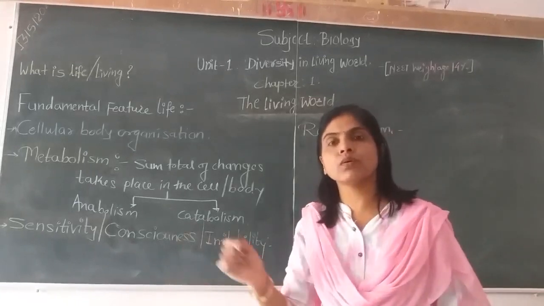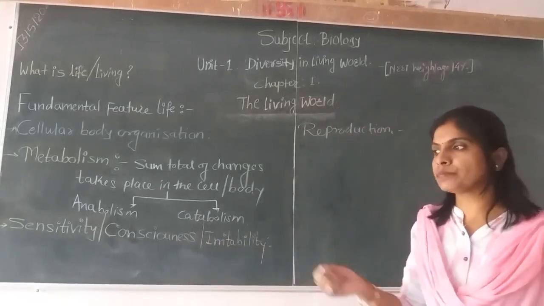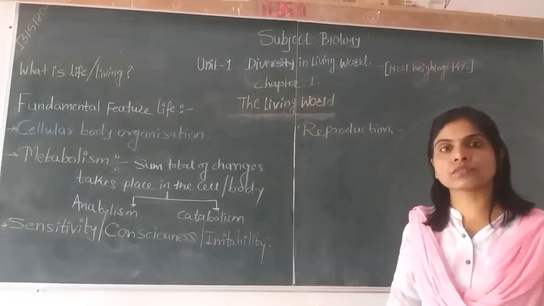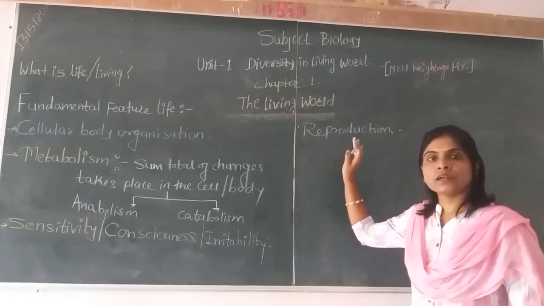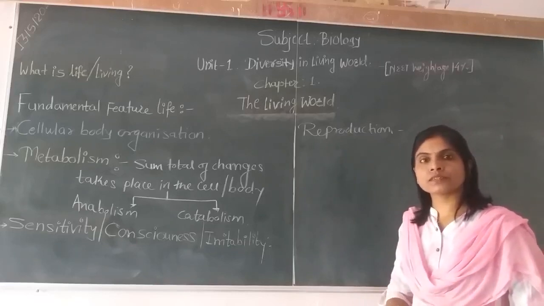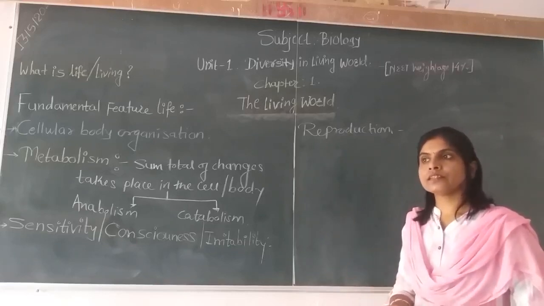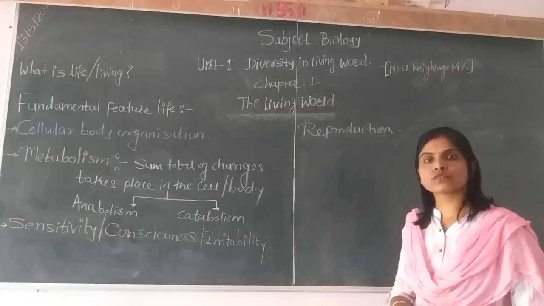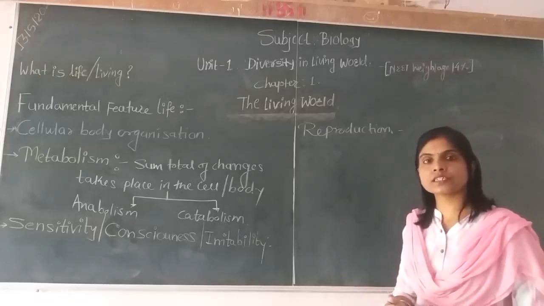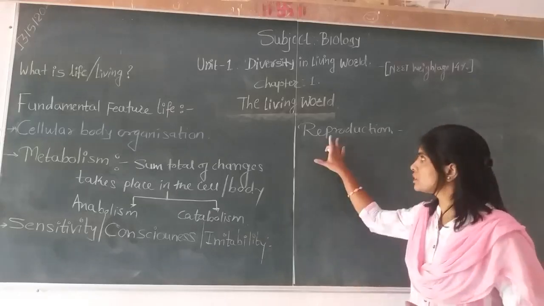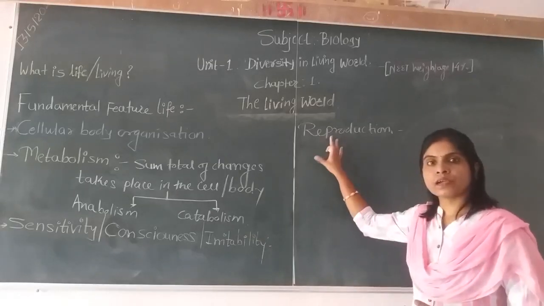The ability to produce their own kind is called reproduction. The like-begets-like process is called reproduction. What is the purpose of reproduction? For the perpetuation of the species, or to increase the number of members of a particular species, for existence of the species generation after generation, reproduction proceeds.